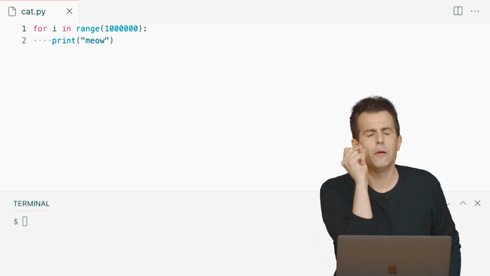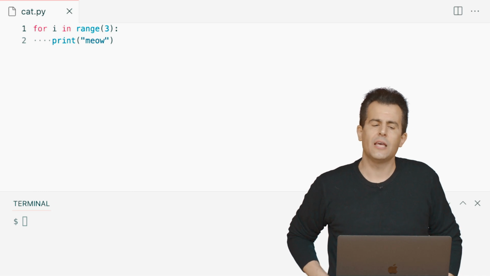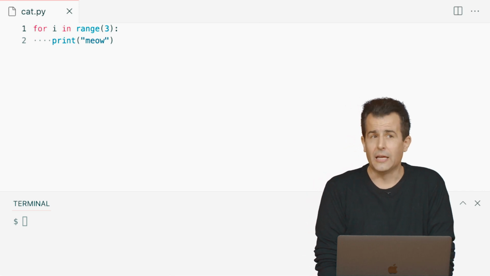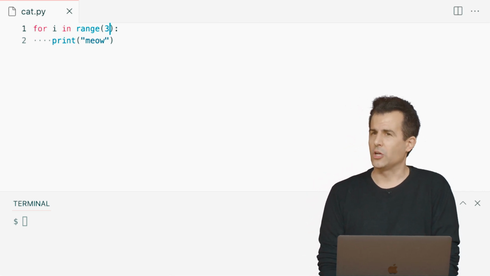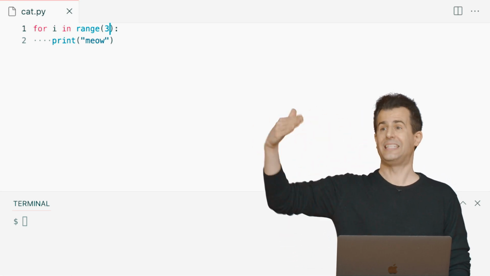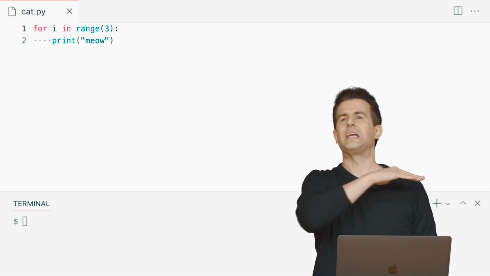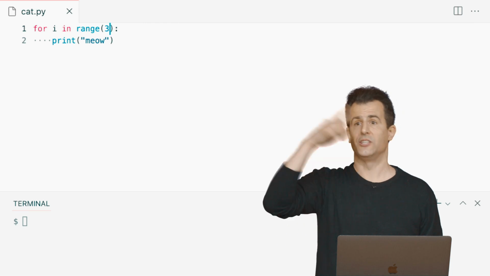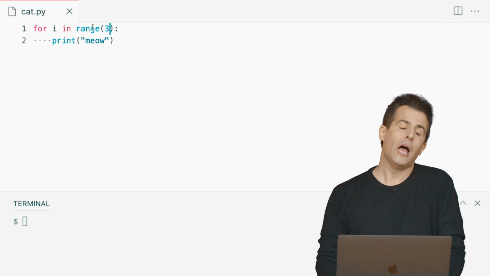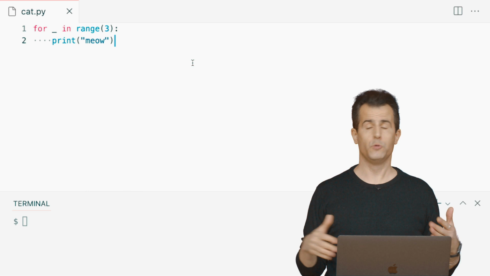There's a minor improvement we can make here, even if we're just meowing 3 times. Notice that even though I'm defining a variable i, I'm not ever using it. And it's kind of necessary logically, because Python presumably has to use something for counting, right? It has to know what it's iterating over. But there's this convention in Python where if you need a variable just because the programming feature requires it to do some kind of counting or automatic updating, but you, the human, don't care about its value, a Pythonic improvement here would be to name that variable a single underscore, just because.